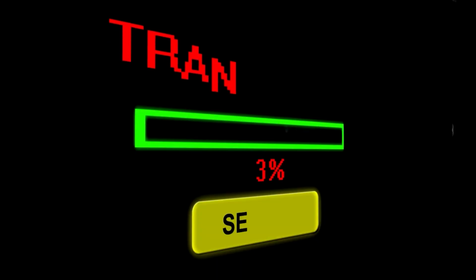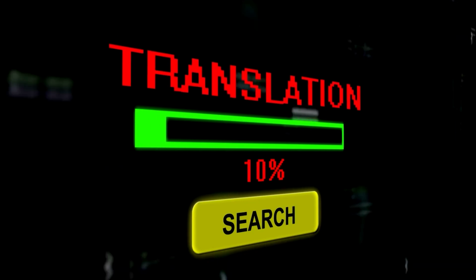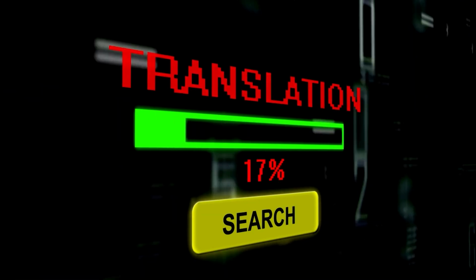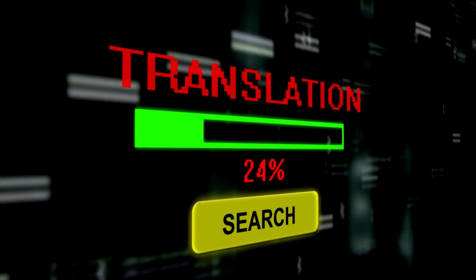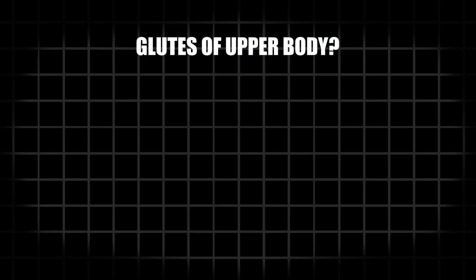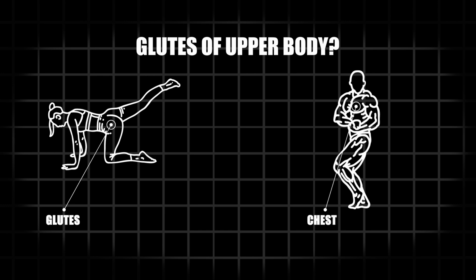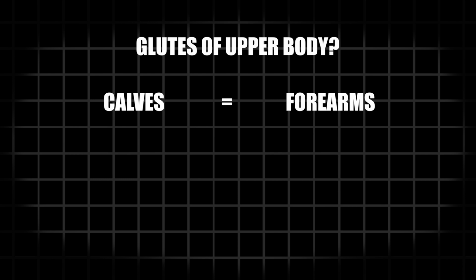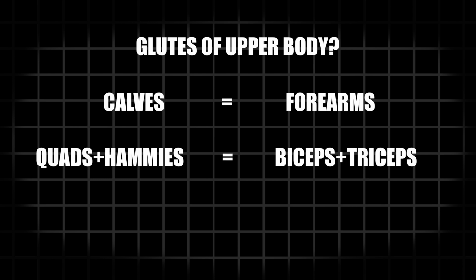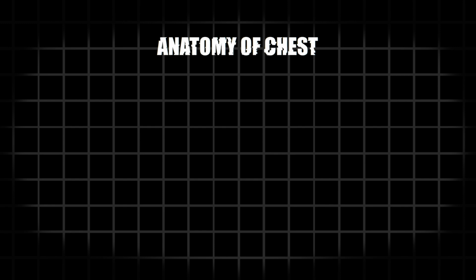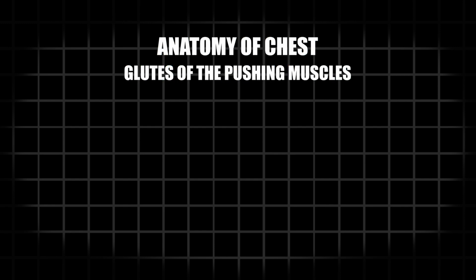I decided to translate this training protocol to the upper body, more specifically for chest, to see how it stands its place. Since this video is about push, we need to find the equivalent muscle to the glute on the upper body, and that is going to be your chest. Makes sense, right? If your calves are the same as your forearms, and your quads and hamstrings are your biceps and triceps, then your chest muscles are the glutes of your upper body. What exactly does your chest do to qualify as the pushing muscles' glutes?